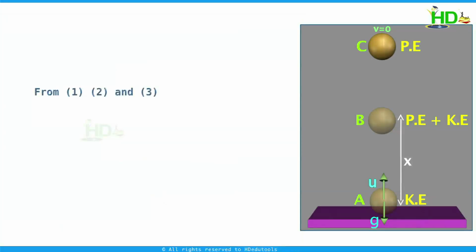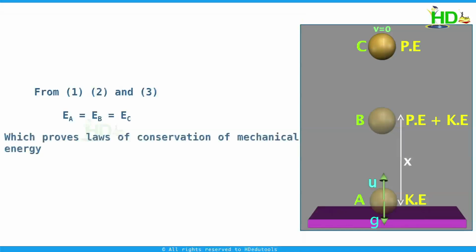From equations 1, 2 and 3, it is clear that energy at A is equal to energy at B, which is equal to energy at C. The total mechanical energy at any point along this path is the same. This verifies the law of conservation of mechanical energy in the case of a vertically projected body.